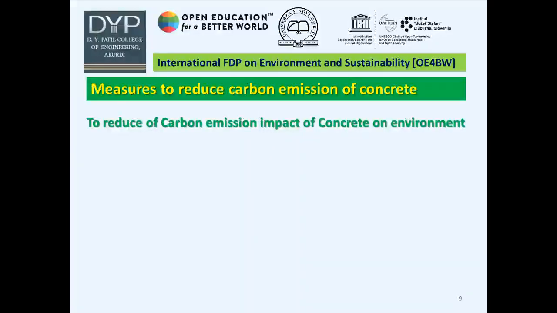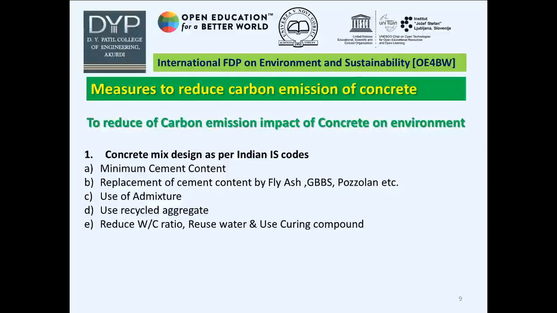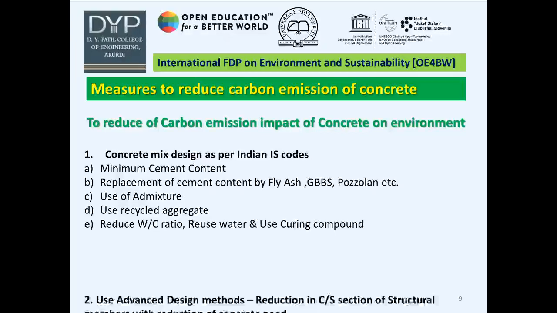Let us move to measures to reduce carbon emission of concrete. First, we have to select a suitable concrete mix design as per the suggested Indian standards. These are the factors which can be considered to minimize the emission: minimum cement content, replacement of cement by fly ash or GGBS, use of admixture and recycled aggregate, reduced water-cement ratio, retreat and reuse of water, and use of curing compound. This can minimize the carbon emission.